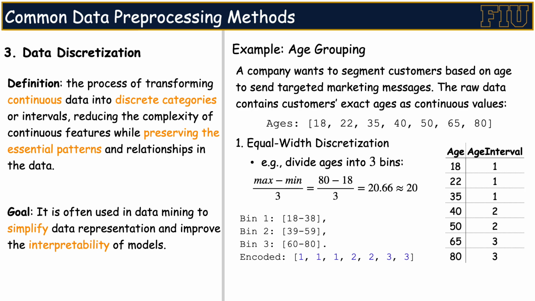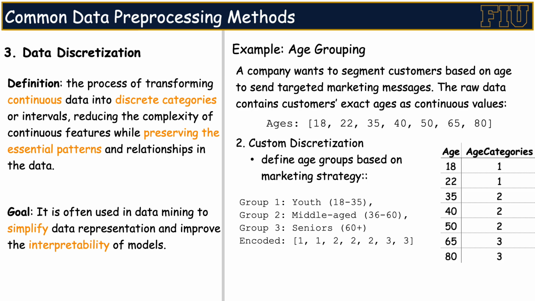First, we can apply the equal width discretization method by dividing the age range into 3 equally sized intervals. Then, we simply iterate through the original dataset to assign each data point to the appropriate interval. Alternatively, we can use custom discretization, where we segment age based on domain knowledge. Compared to the equal width method, custom discretization might be more appropriate in this example because we want to segment customers by age for targeted marketing messages. People in similar age groups likely have similar needs, so a tailored marketing strategy would be more effective.